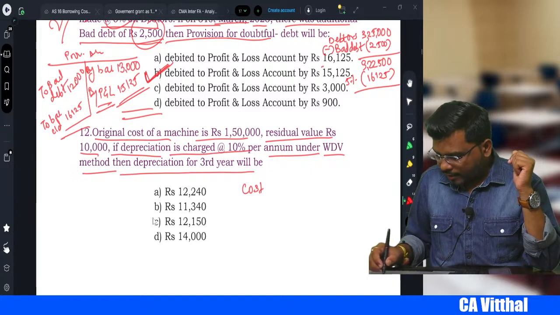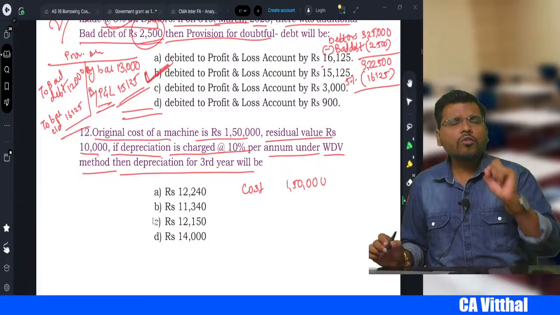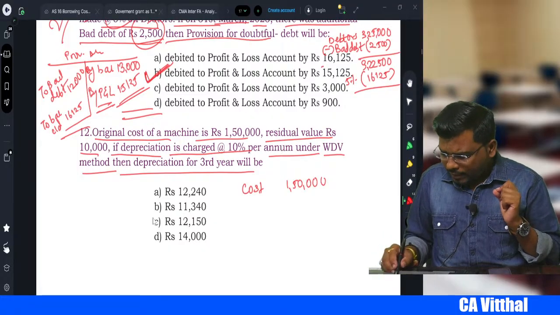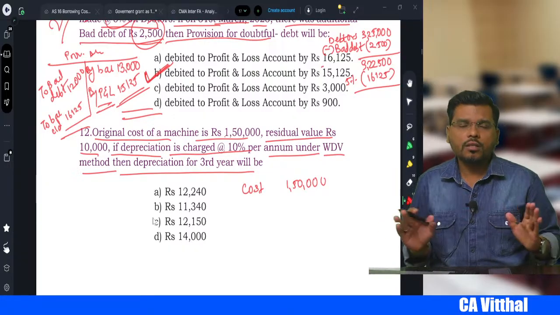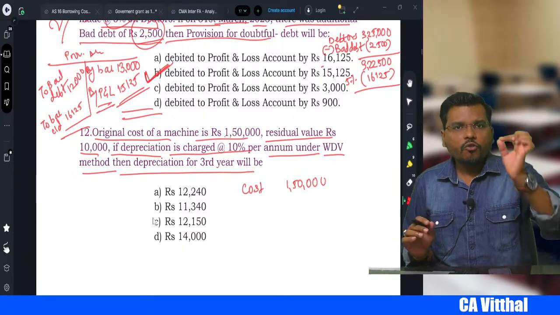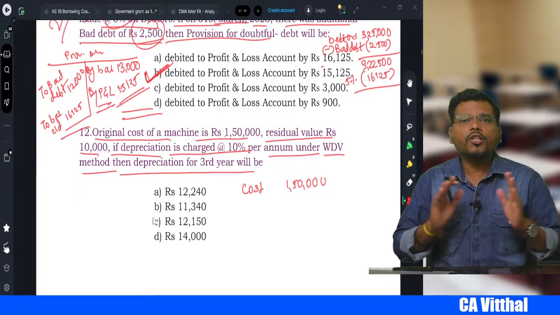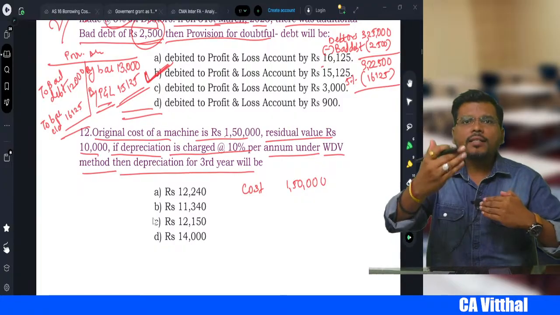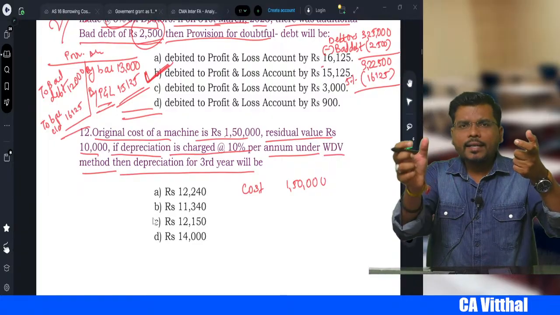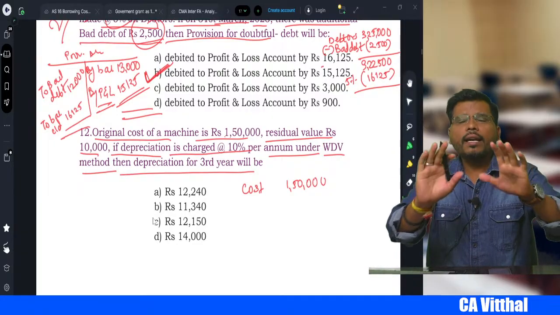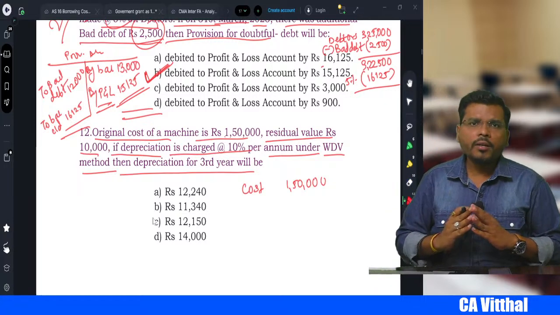So cost is how much, sir? Cost is equal to 1,50,000. Now here many students will make a mistake. They will subtract the residual value from 1,50,000. Don't make this mistake, because whenever the rate of depreciation is given, you should not subtract the residual value. But whenever the life of the asset is given, then how to calculate depreciation, sir? Cost minus residual value divided by life of the asset. Under the straight line method, you will get the depreciation per year.